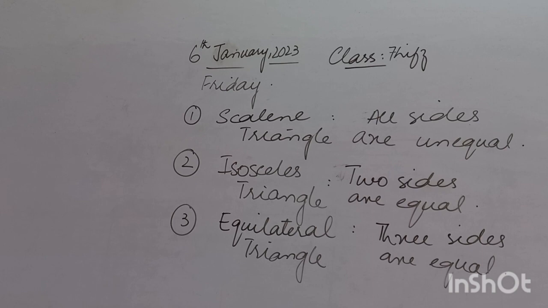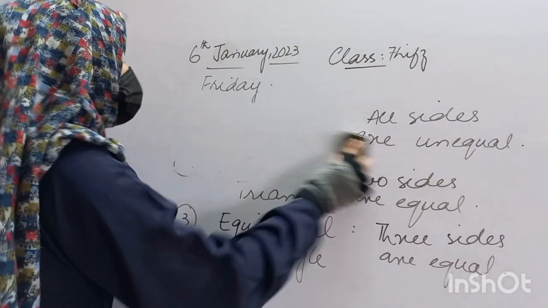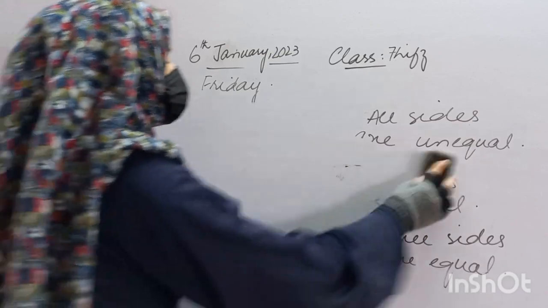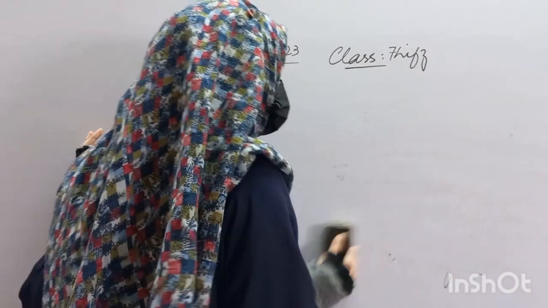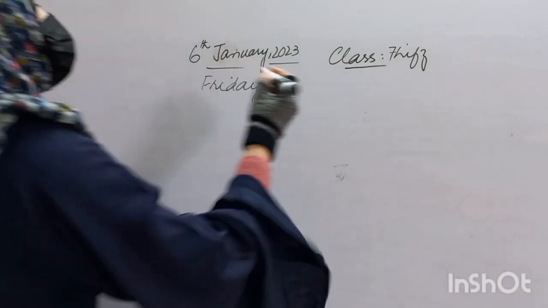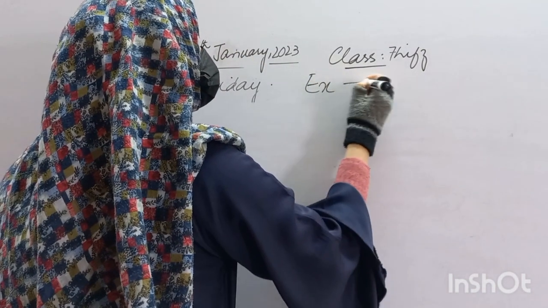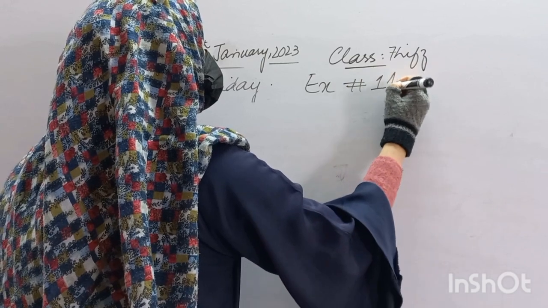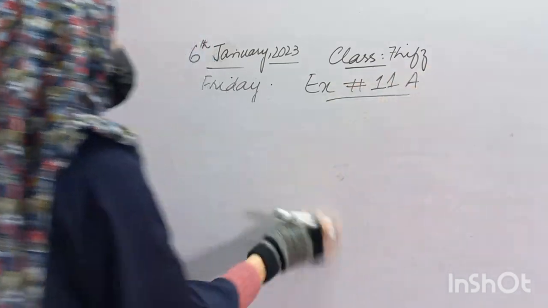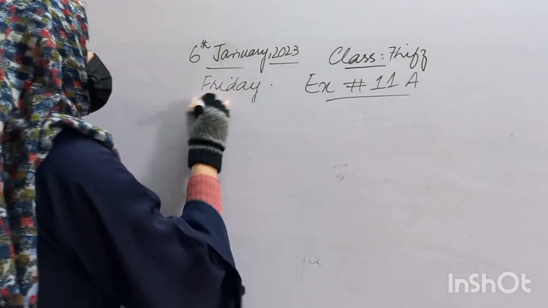Fine. Now moving towards its question, we have a question: find the value of unknown in each of the following figures. So exercise number 11A, and the question number will be 3.